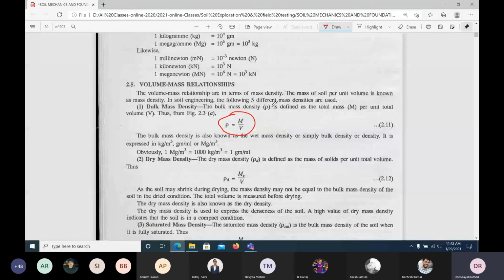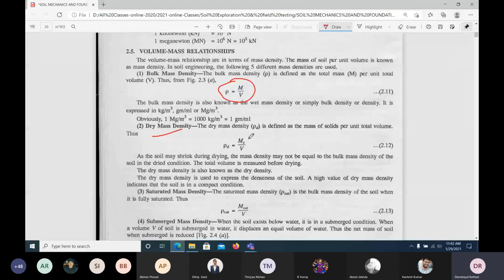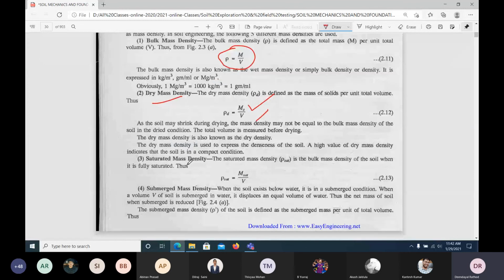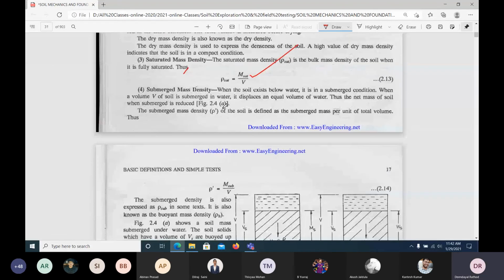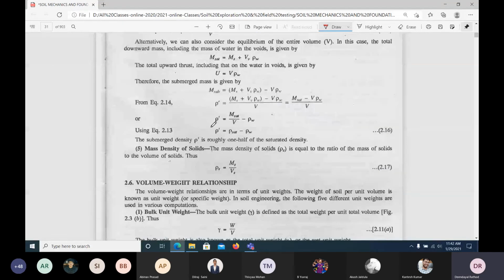Submerged we have derived, and I said that submerged can be found out from the saturation. Saturation density minus density of water will give the submerged. Submerged means gamma dash, or gamma sub also we can write it in this way.